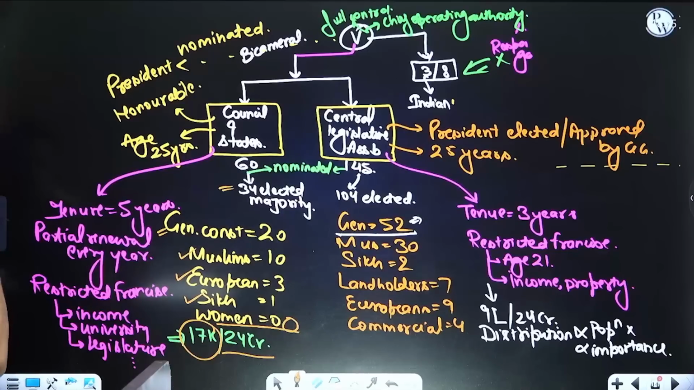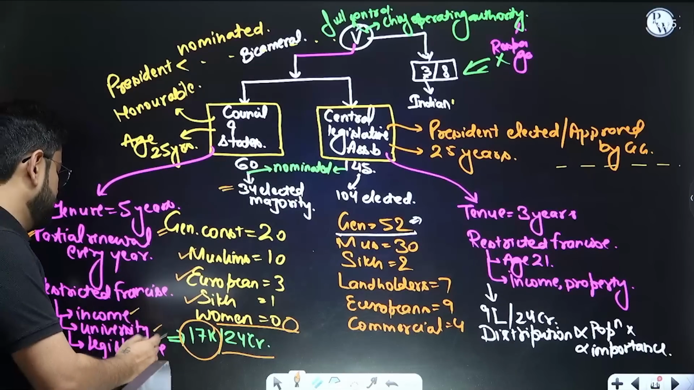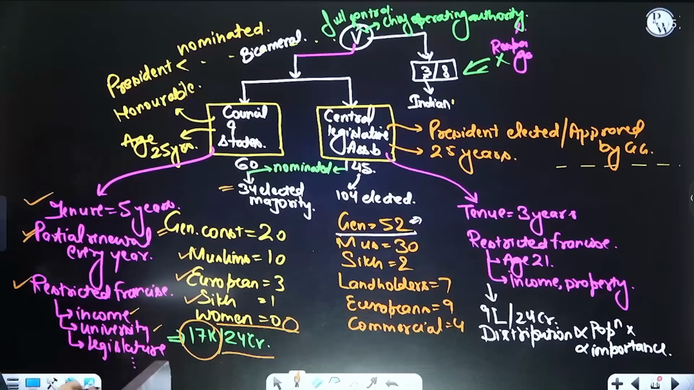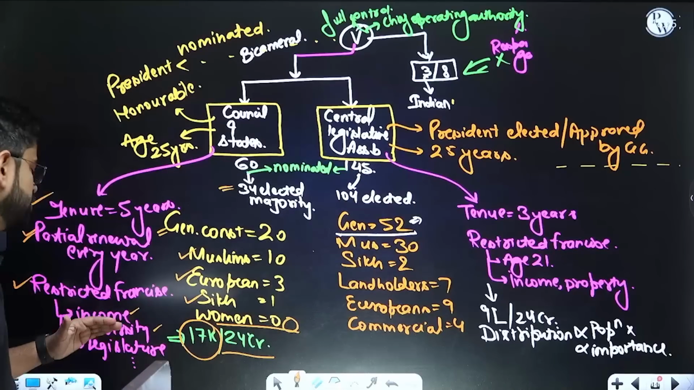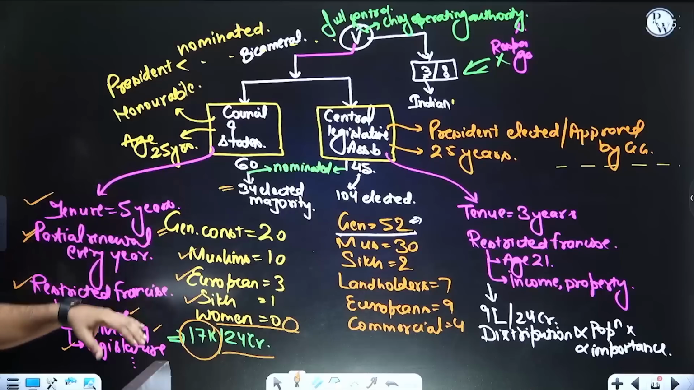Similarly, the tenure over here is just 5 years. Partial renewal will happen every year, that means 20% will be renewed every year. Plus there is a restricted franchise, which will depend upon income, property, and so on. Not exactly which university you have studied at, but the universities will be voting.